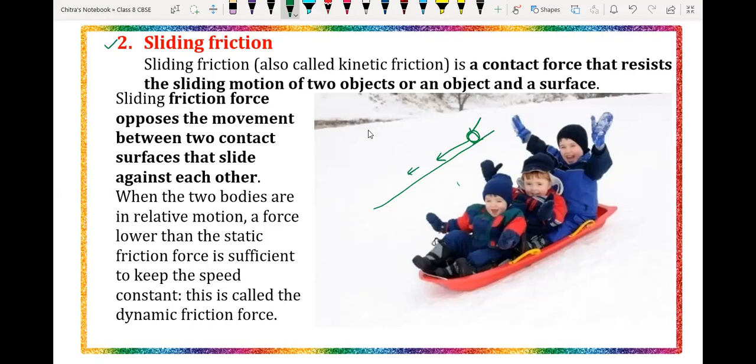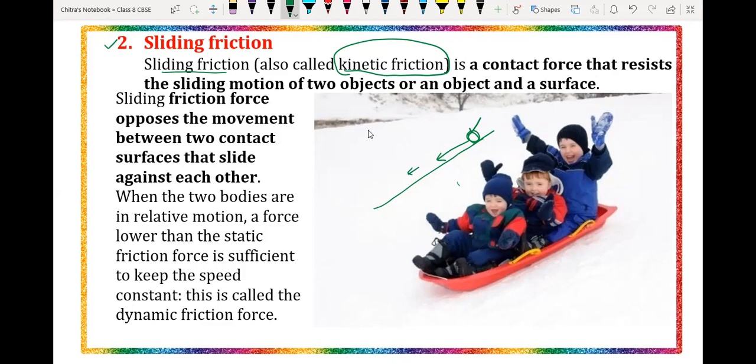So it is again the contact force which works between an object and the surface. The sliding friction is also called the kinetic friction. It is the force that resists the motion of one object moving on a surface. That force is called the sliding friction force.